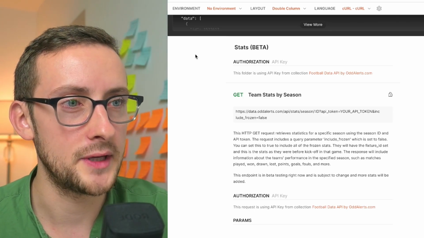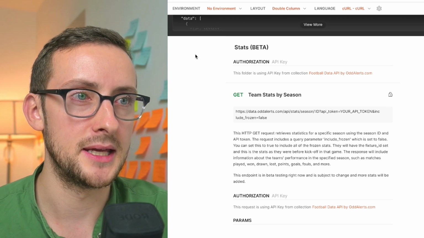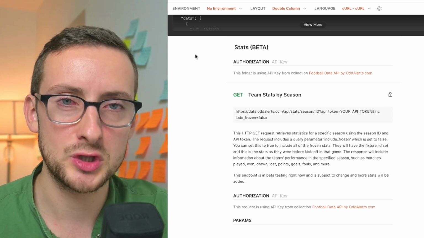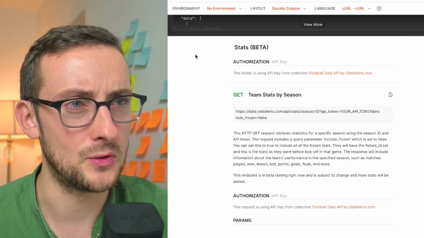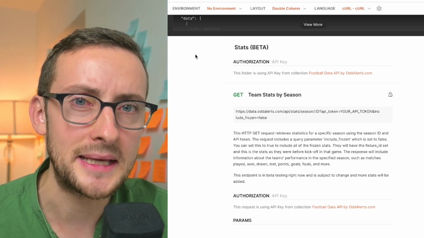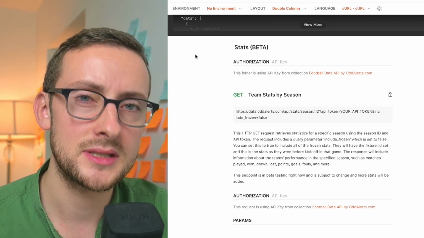This is for the API users out there. There has been a new endpoint added. I talked about it recently in the Discord. This is a beta/beta. Never sure which one of those to say for our UK ears. And it is a team stats endpoint.